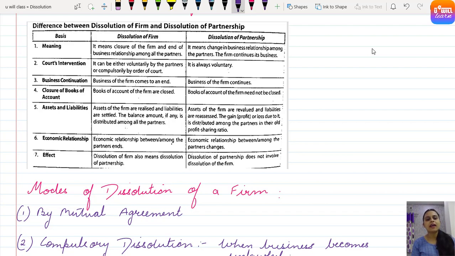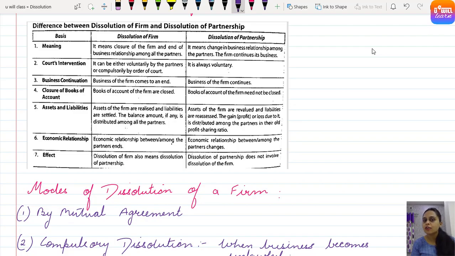Then fifth point is assets and liabilities. In dissolution of firm, assets are realized. When business comes to an end, assets of the firm are sold. Whatever money comes is used to pay the liabilities, and if some amount is left, it is used to settle the partners' capital accounts, that is, the partners will take it. Clear? But in dissolution of partnership, assets were not sold. Assets were revalued and liabilities were reassessed. That means the new value of assets was found out. The assets were not sold, they were just revalued. Their actual, changed value was found out, right?